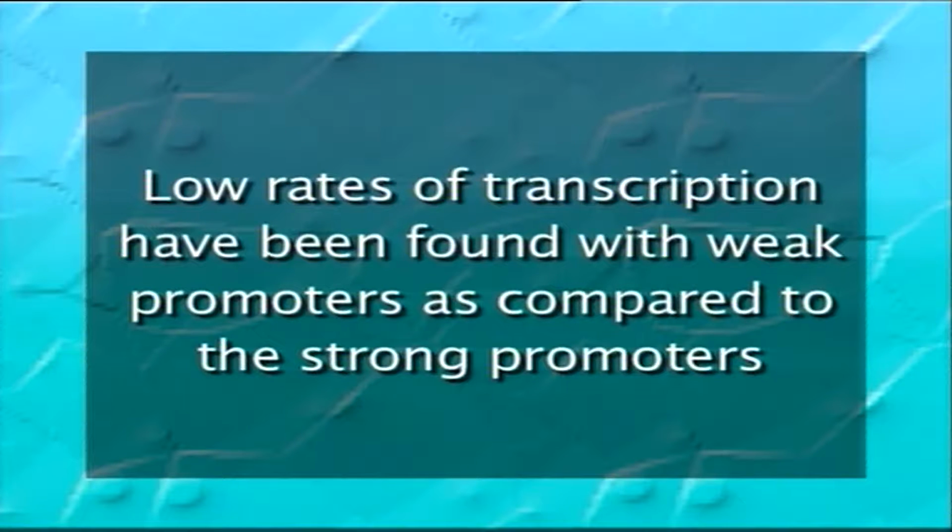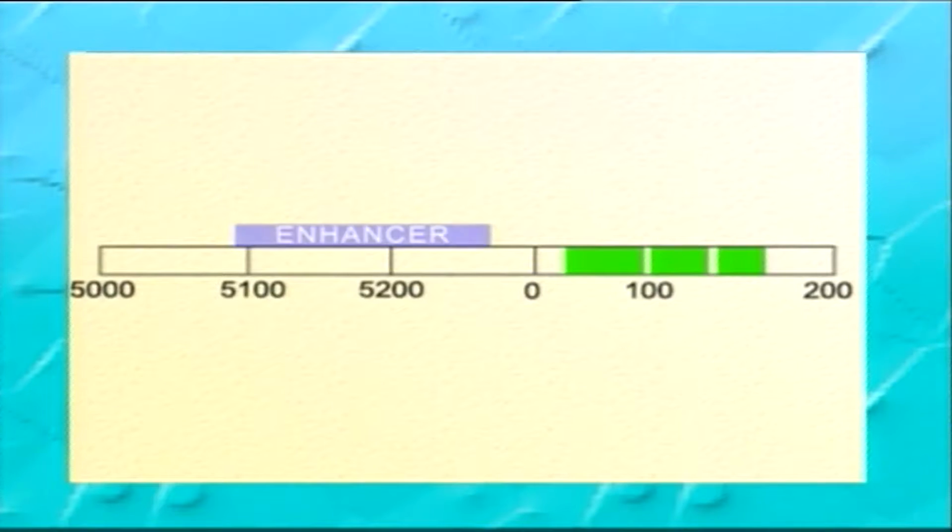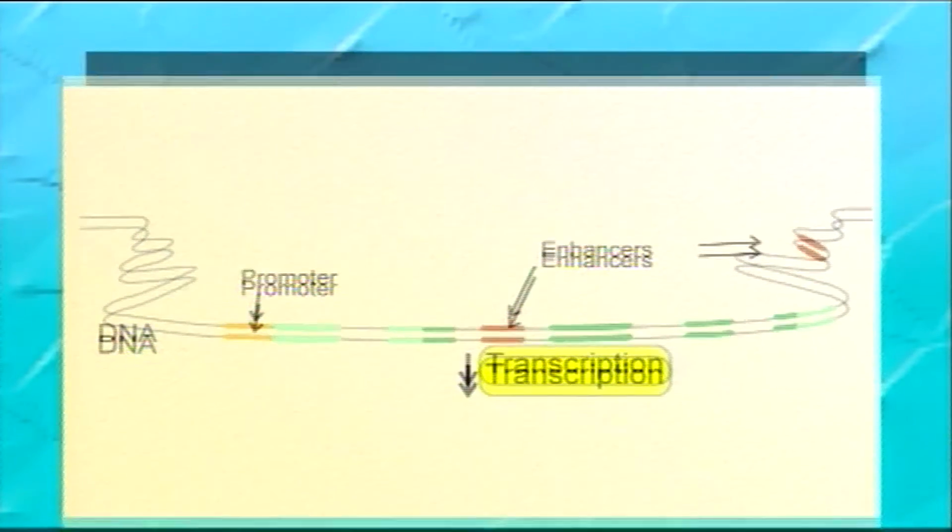Some genes have strong promoters that bind the transcription machinery well, and others have weak promoters that bind poorly. Low rates of transcription have been found with weak promoters as compared to the strong promoters. This is because the transcription machinery binds to them and initiates transcription less frequently. Other possible regulatory regions include enhancers, which can compensate for a weak promoter.